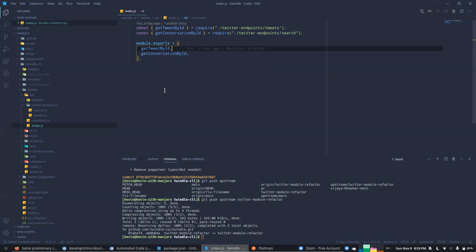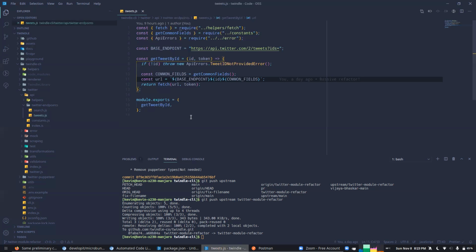So get tweet array by IDs would make sense. Yes, that sounds like a good name. Even though it is a big name, it clearly clarifies what we're trying to do. So I think you might need to just change this code here so that you're able to add that. Okay. From there, we have the API section ready.